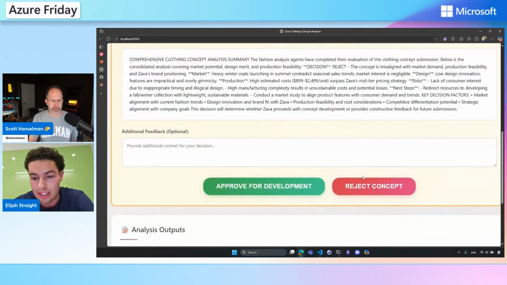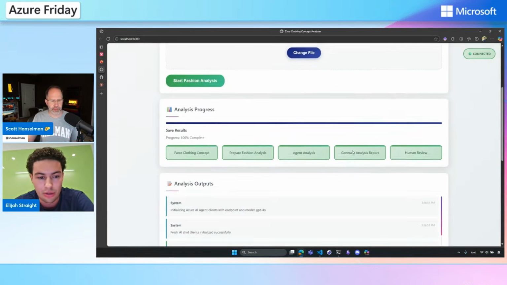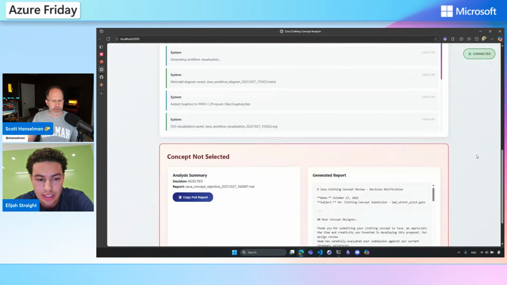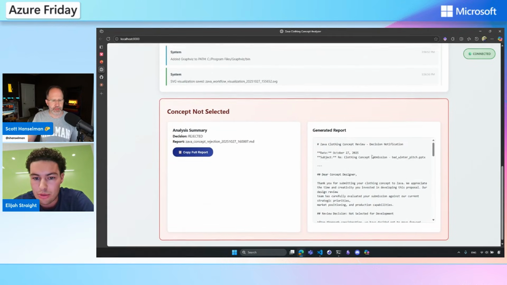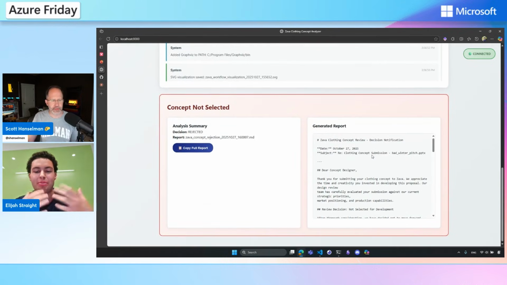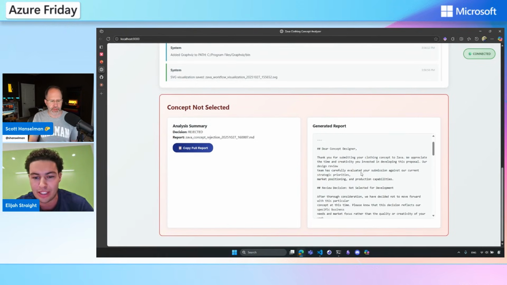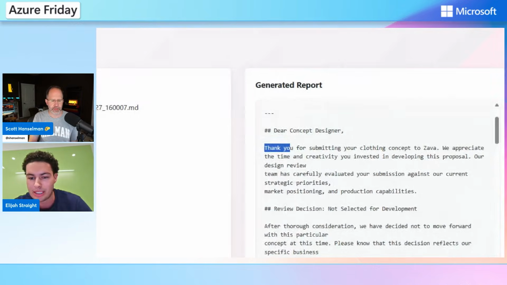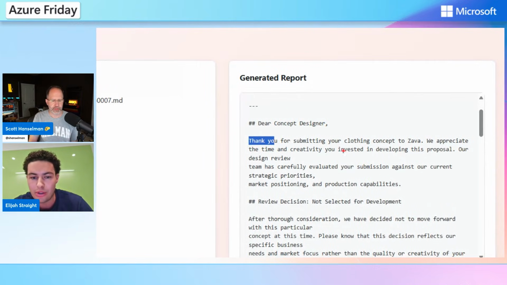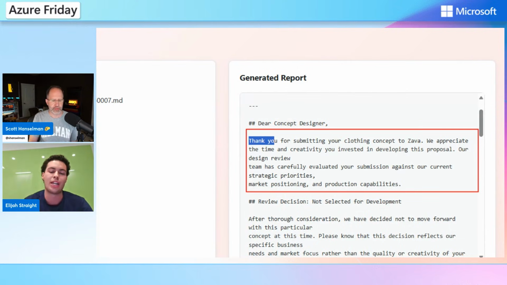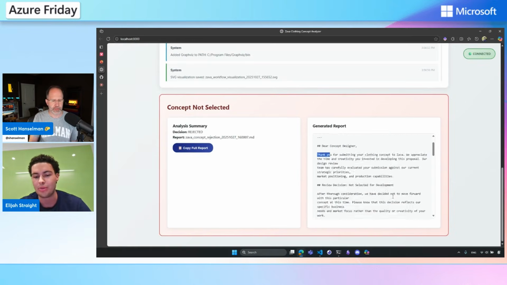So I'm going to go ahead and actually just reject the concept. It's going to do a little bit more work for us. And you can see that it generated a nice email to send to our concept designer. So, hey, our bad winter pitch deck. Thank you so much. I'm going to zoom in a little bit because it's a little small. Thank you for submitting your clothing concept to Zava. We appreciate the time and creativity in developing this proposal, but our design review team has said, you know what, not right now. And then it has a little bit more information.